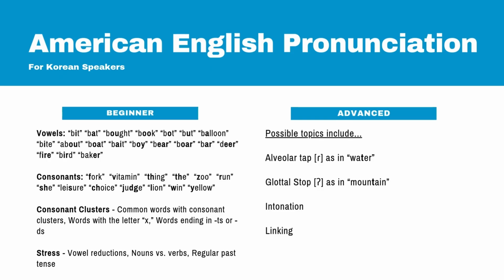And then the following consonants: f as in fork, v as in vitamin, th as in thing, th as in the, z as in zoo, as in run, sh as in she, zh as in leisure, ch as in choice, j as in judge, o as in lion, w as in win, y as in yellow. And also the consonant clusters.